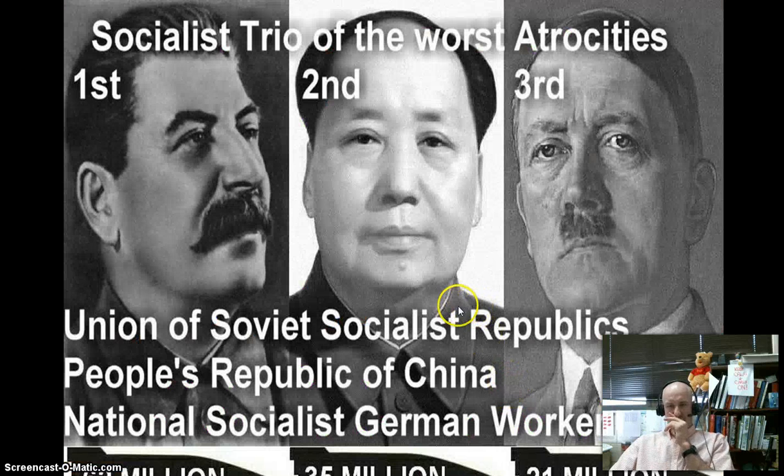All right, check out, here's some other, just me wanting to show you what communism really does here, what dictatorship does. The socialist trio of the worst atrocities. Yes, Hitler, not a communist, but he is definitely a socialist. All right, look at here. Look at all these folks. Stalin, Mao Zedong. That's right.